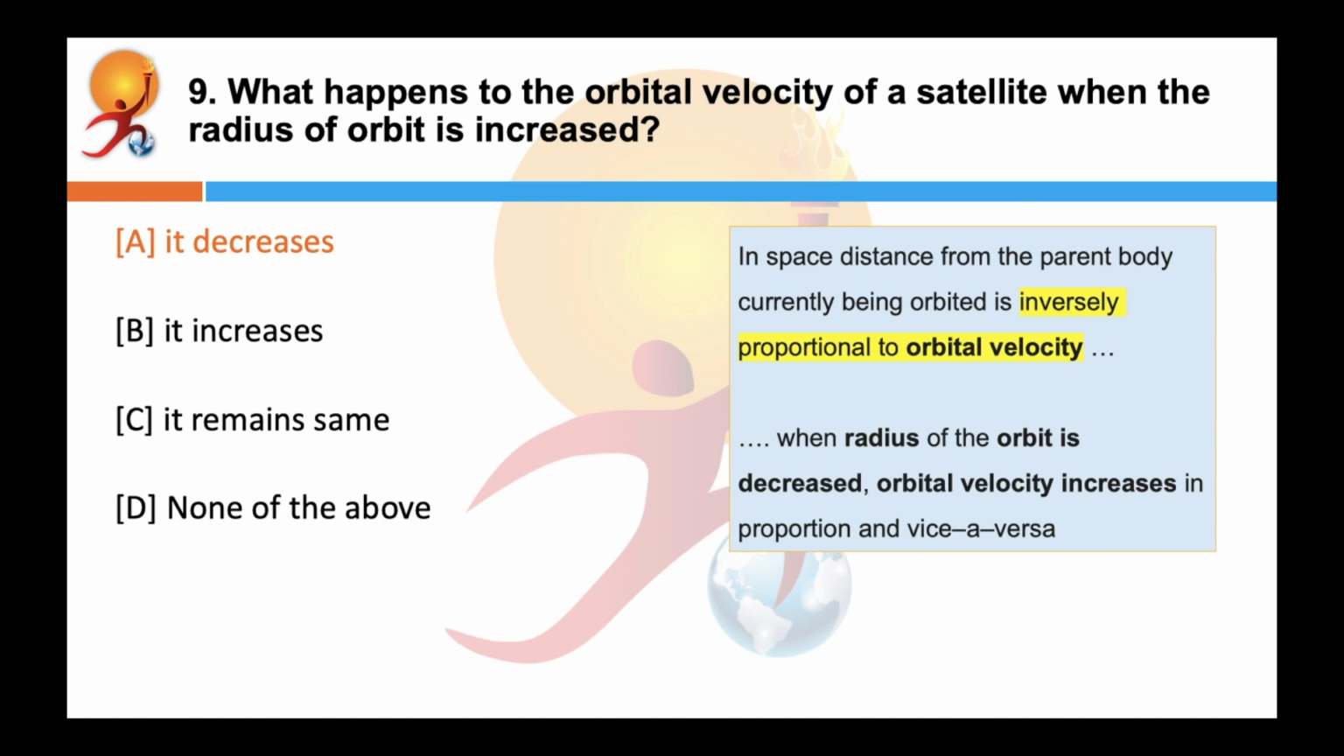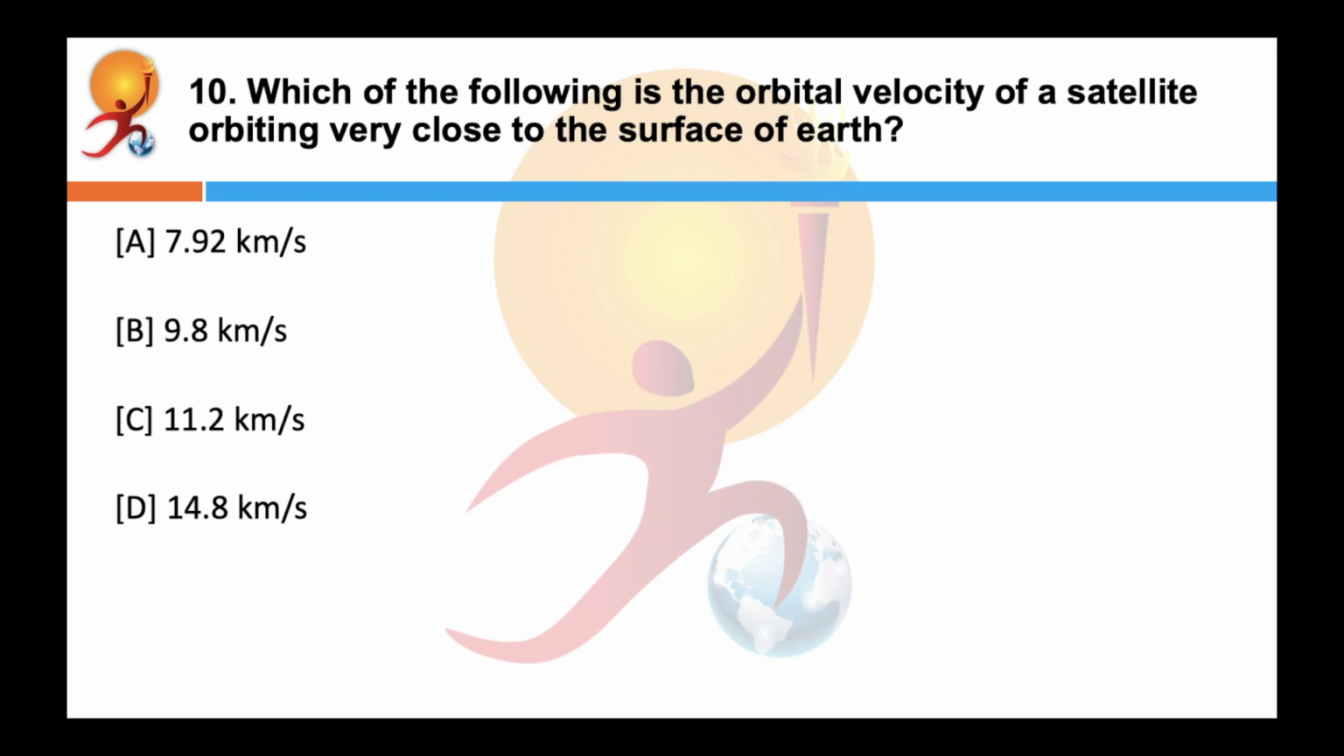When radius of the orbit is decreased, orbital velocity increases, and vice versa is also true. Which of the following is the orbital velocity of a satellite orbiting very close to the surface of the Earth? Here it is better if you remember these numbers. Answer is 7.92 km per second.